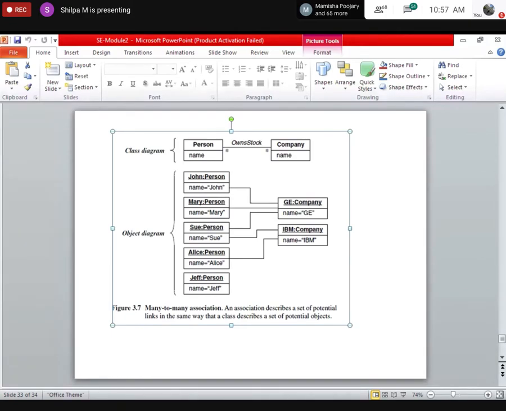The association is given on the top. What is the association? It is not works on, it is not works on project, it is nothing but owns stock. It means that the person and the company are associated through owns stock. So this person owns the stock with this company.